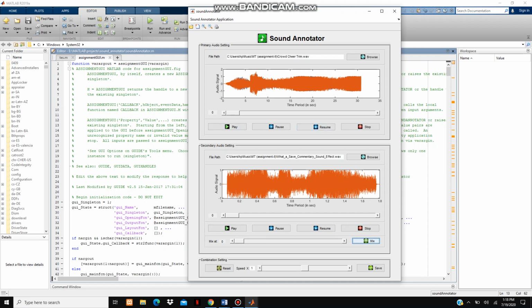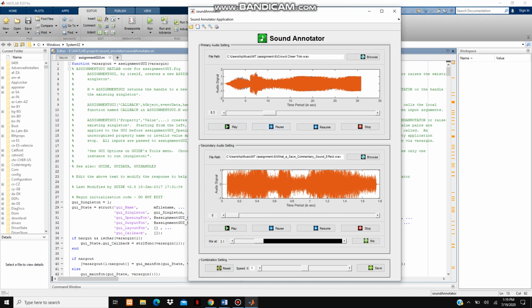As you can see, the audio sample has been changed in this primary section. So let's play this. As you can see, the secondary audio has been mixed into the primary audio.